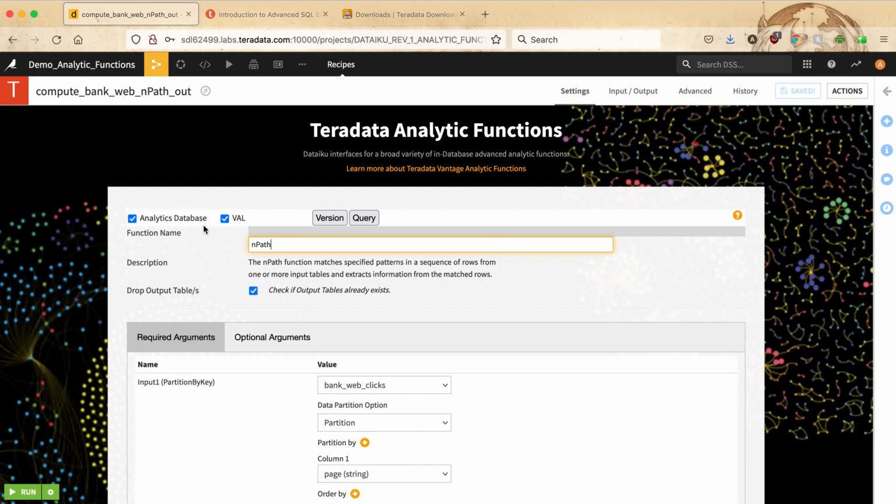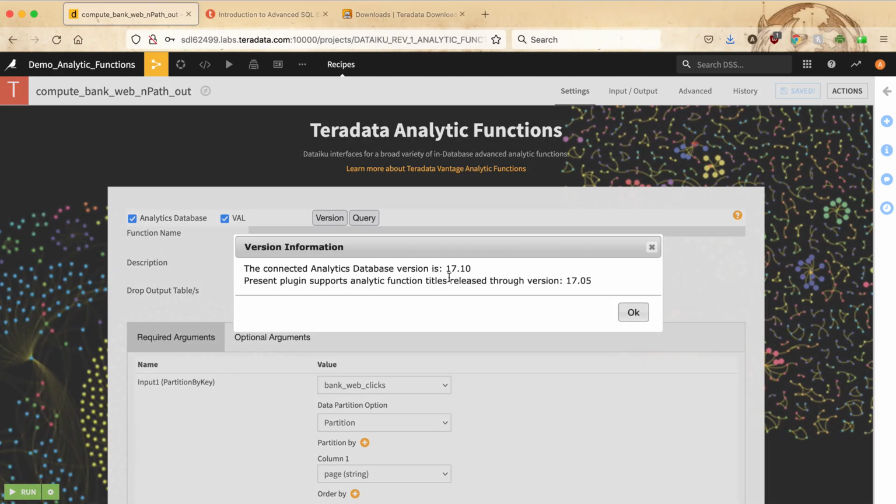By clicking on these buttons, you can choose which functions you would like to display in the drop-down menu, so that you may or may not get to have the entire listing if you wish so. There is also a button on top that, if you click, shows you the version of the connected Teradata Vantage Analytics database.